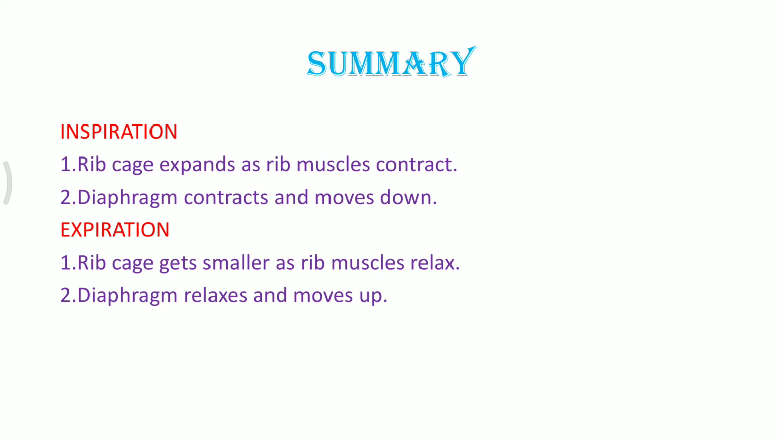While in expiration, the rib cage becomes smaller because the external intercostal muscles are relaxing. Internal intercostal muscles are contracting, not the external ones. It has to be kept in mind. The diaphragm has relaxed and moved back to its normal position, and as a result, in expiration, the entire air which is filled in the lungs is squeezed out.